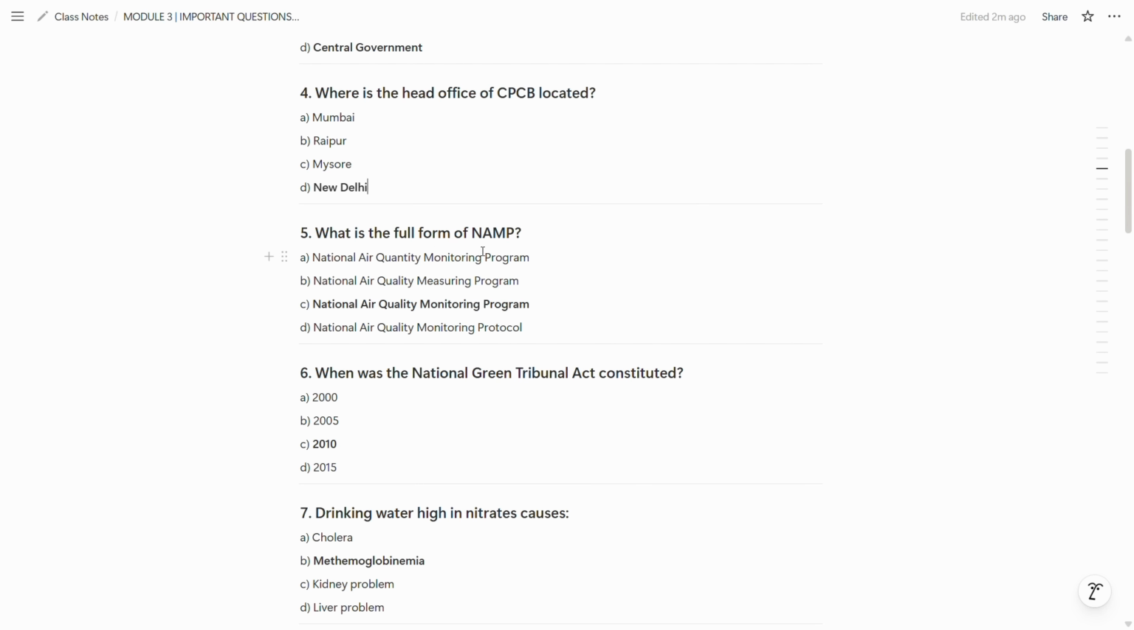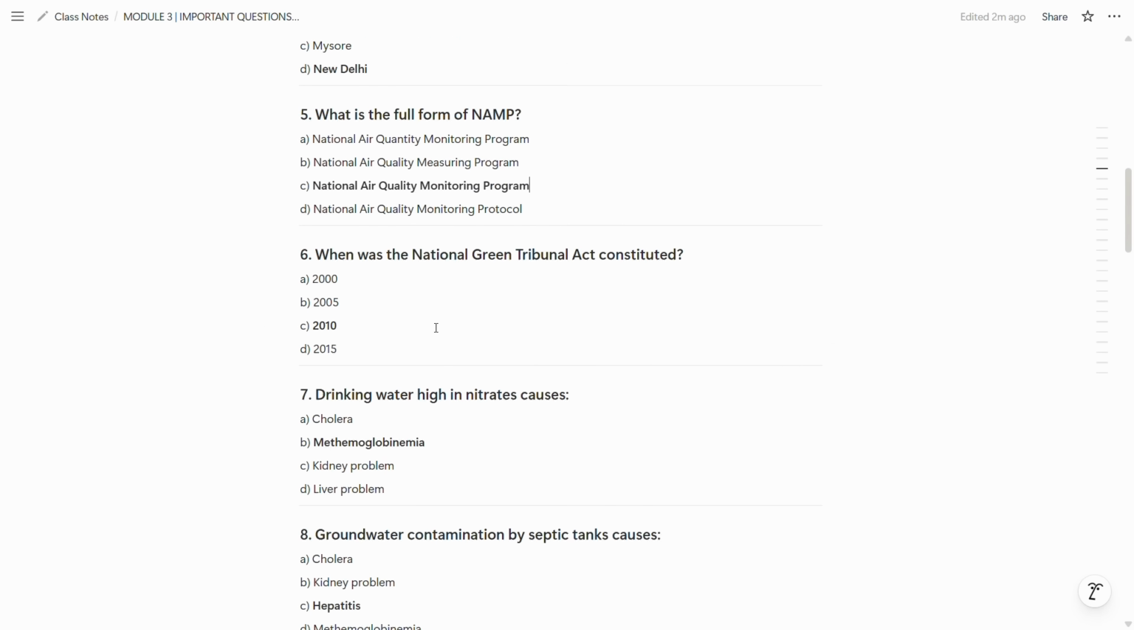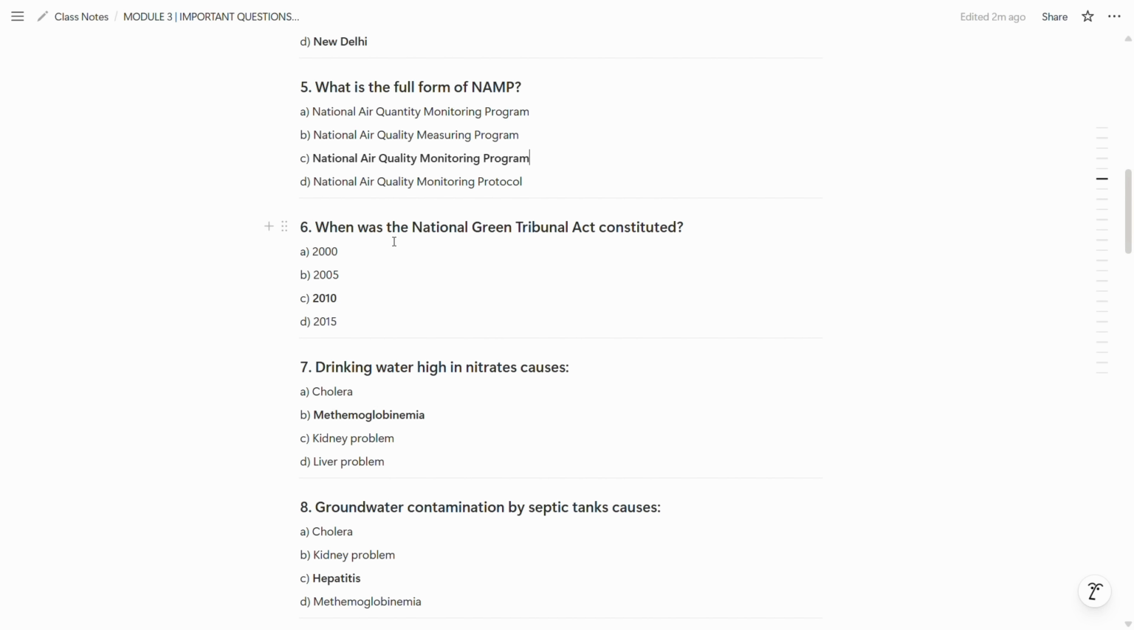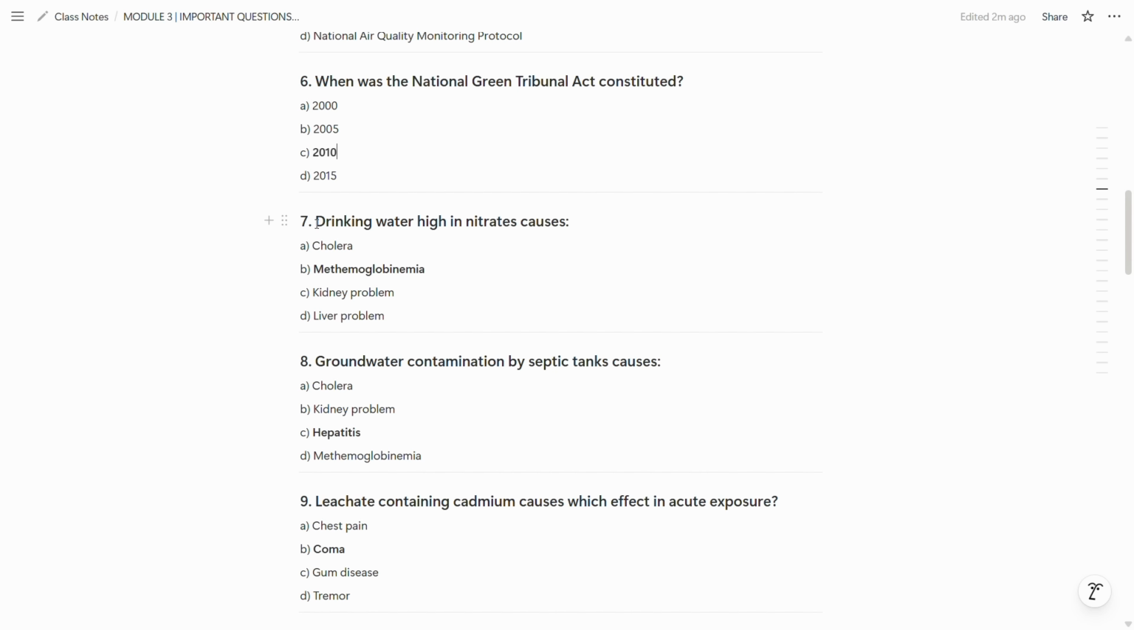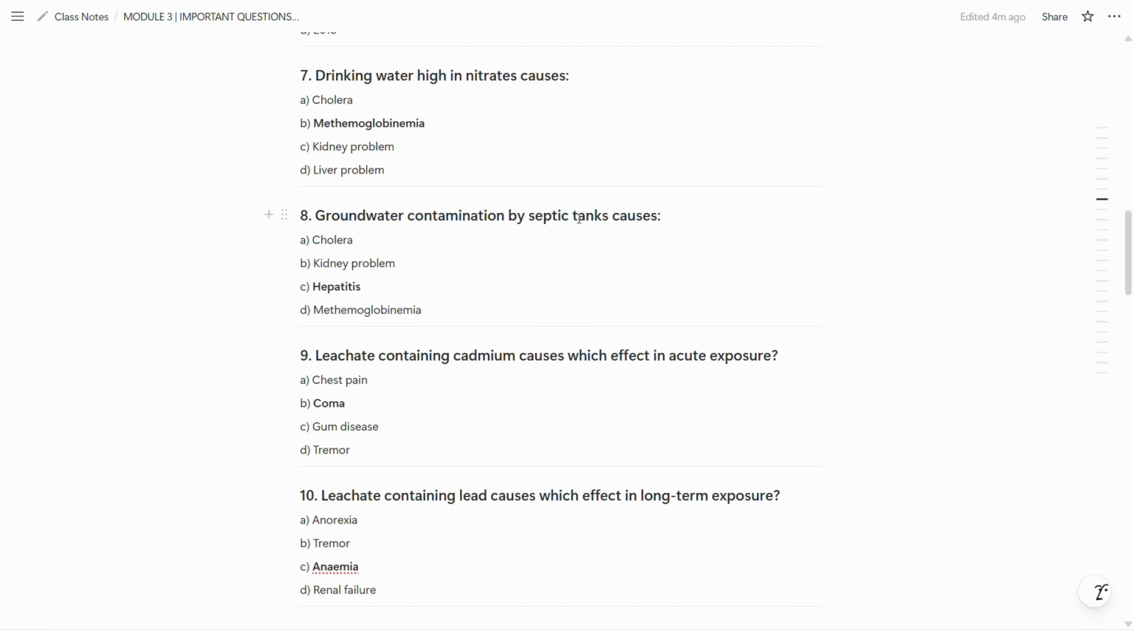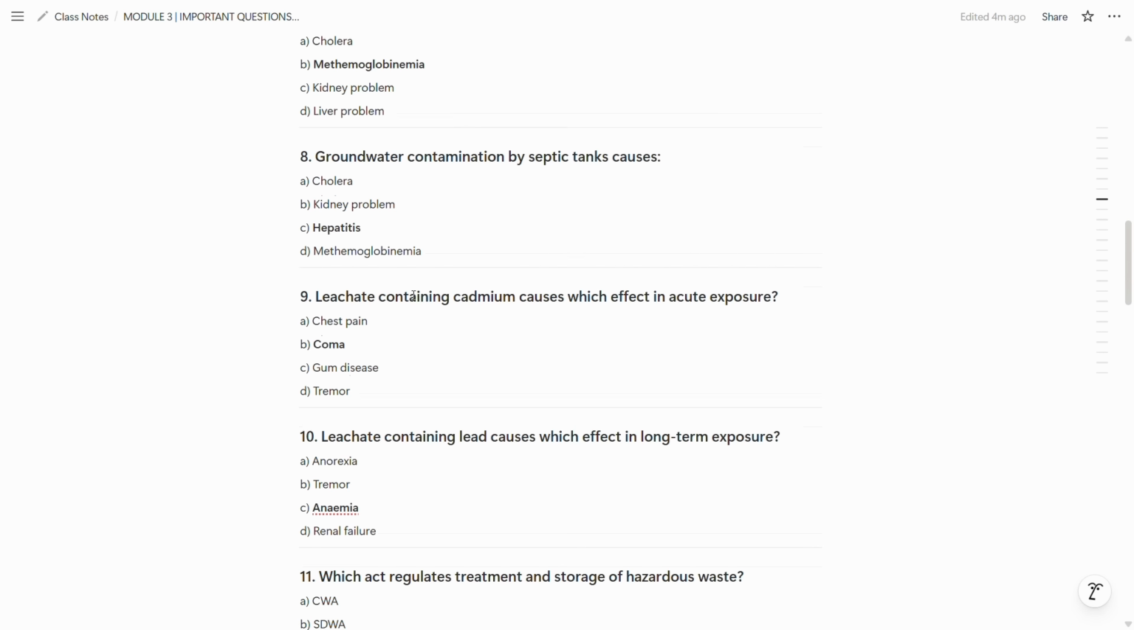Now, what is the full form of NAMP? The full form of NAMP is National Air Quality Monitoring Program. So C option is the correct answer. Now, in the sixth question, when was the National Green Tribunal Act constituted? In 2010 it is constituted. So C option is the correct answer. Now in the seventh question, drinking water high in nitrates causes, B option is correct, which is methemoglobinemia. Now the eighth question is, groundwater contamination by septic tanks causes hepatitis. So C option is the correct.